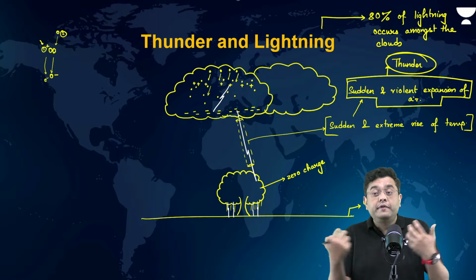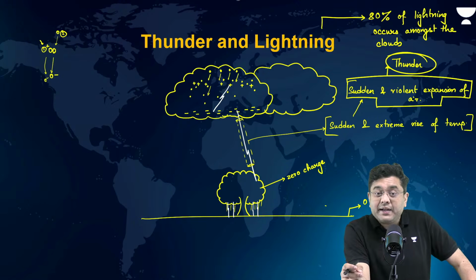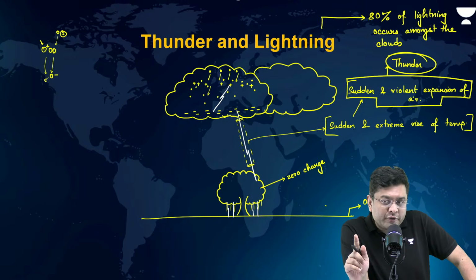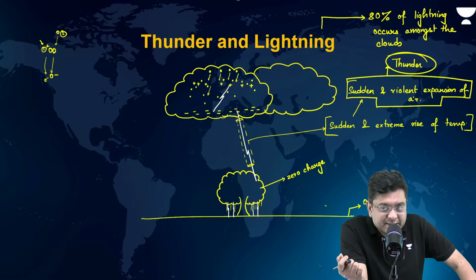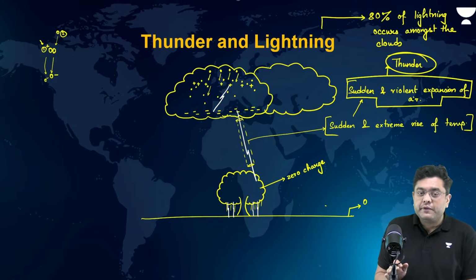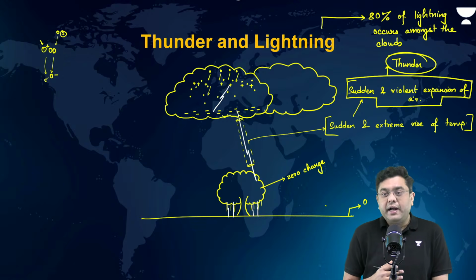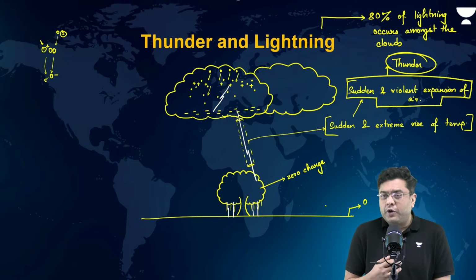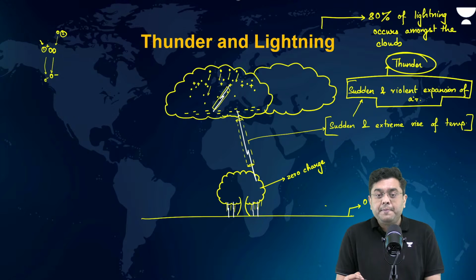Thunder is not because of clouds colliding. This was, by the way, a PYQ. We will discuss that tomorrow, possibly. In a PYQ, the question was asked why thunder is produced. One of the options there was collision of the clouds, right? Many of the candidates did mark that, but it is not because of that. It is because of the sudden and violent expansion of air that thunder is heard. If it were the case that only due to collision of clouds thunder is produced, then this event would not have produced a thunder.